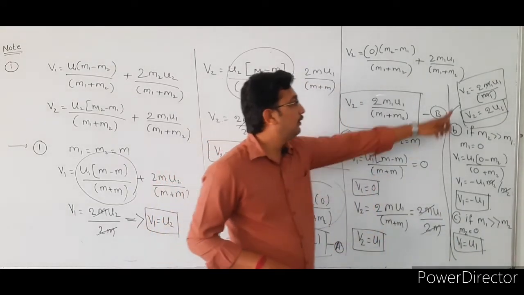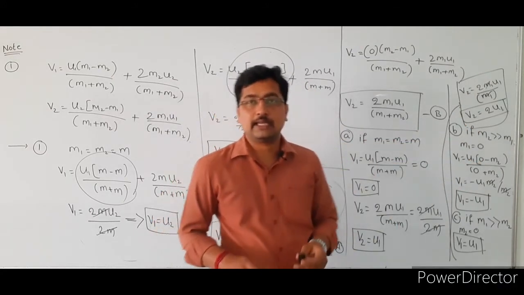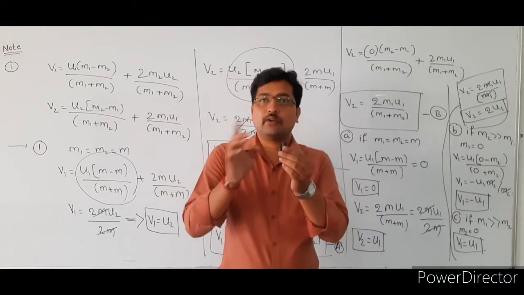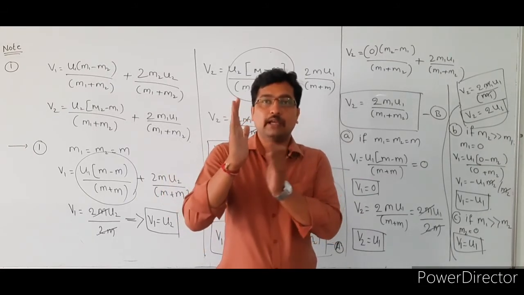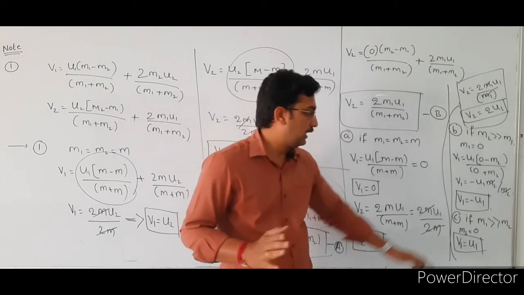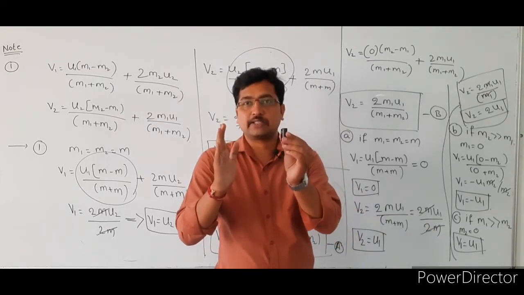Next one, v2 is equal to 2 times u1. In that case the lighter particle velocity is 2 times the initial velocity of the heavy particle. Here the condition is the mass of the first body is more compared to the mass of the second body.